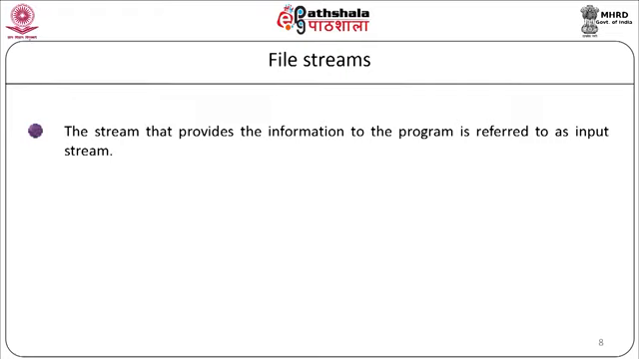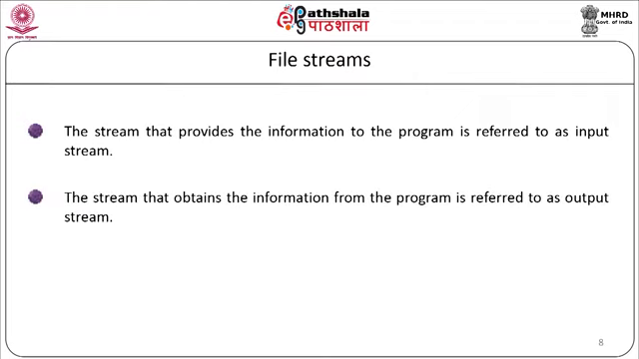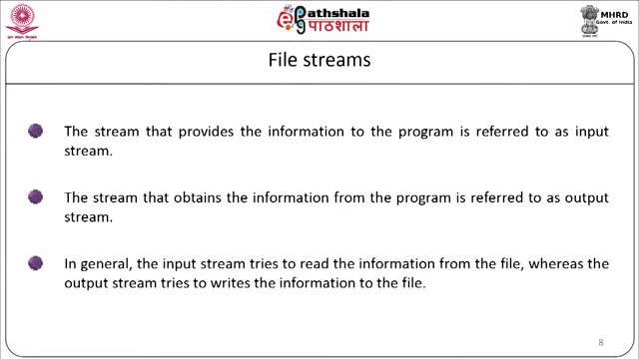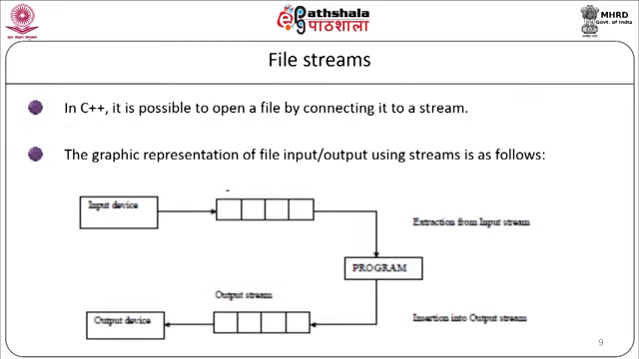The stream that provides the information to the program is referred to as the input stream. The stream that obtains the information from the program is referred to as the output stream. In general, the input stream tries to read information from the file, whereas the output stream tries to write the information to the file. In C++, it is possible to open a file by connecting it to a stream. Now, this slide represents the file input and output diagrammatically. As you can see in this diagram, the data from the input device flows to the input stream, which is basically nothing but a channel.